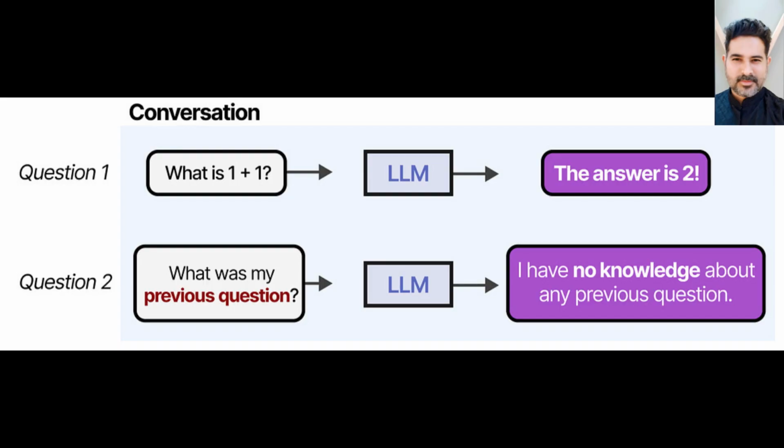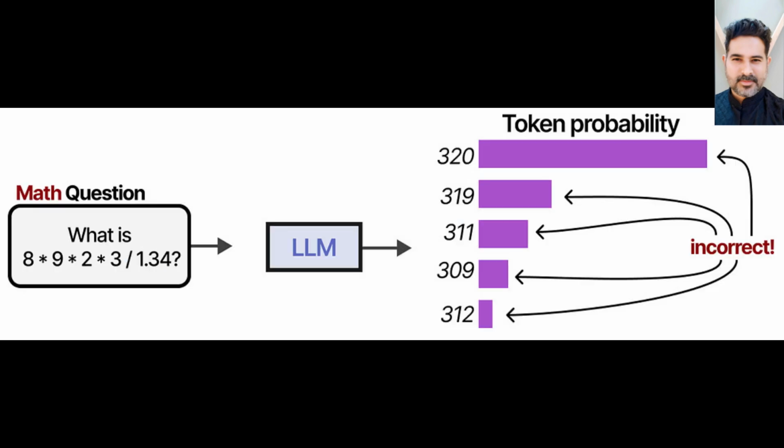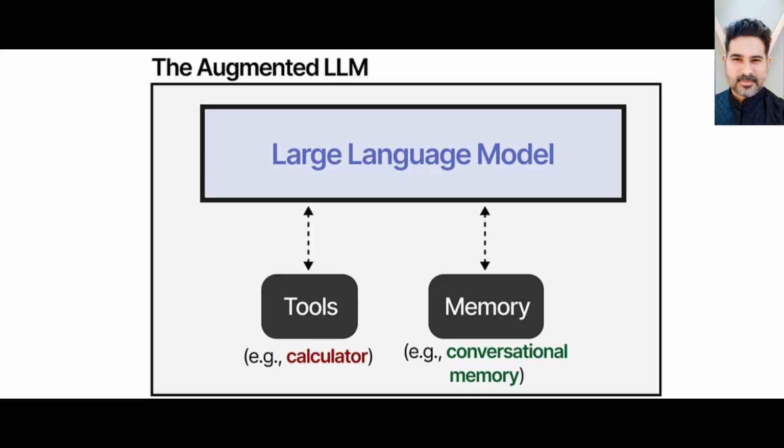One major drawback is their lack of persistent memory. They don't inherently remember past conversations. Each interaction is treated as a new prompt. They also struggle with tasks like basic math. This begs the question, are LLMs fundamentally flawed? Absolutely not. We can compensate for these limitations through external tools, memory mechanisms, and retrieval systems. This is where the concept of the augmented LLM, championed by Anthropic, comes into play.